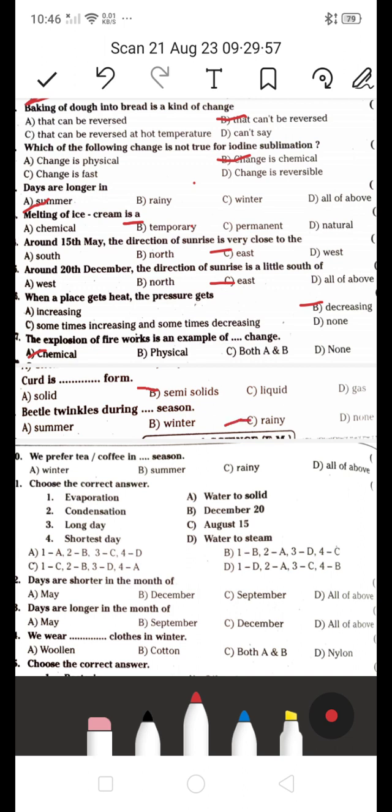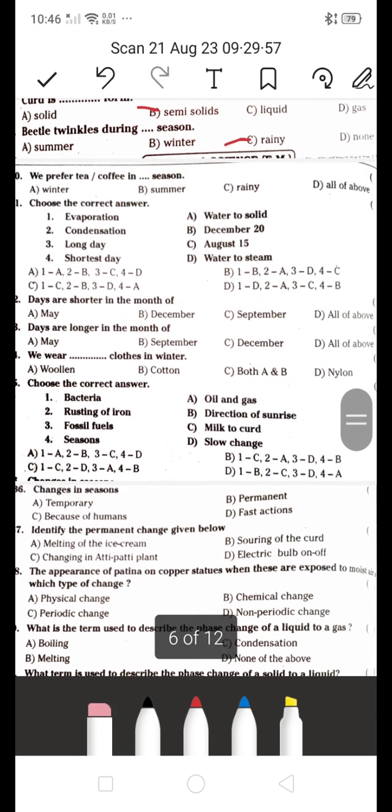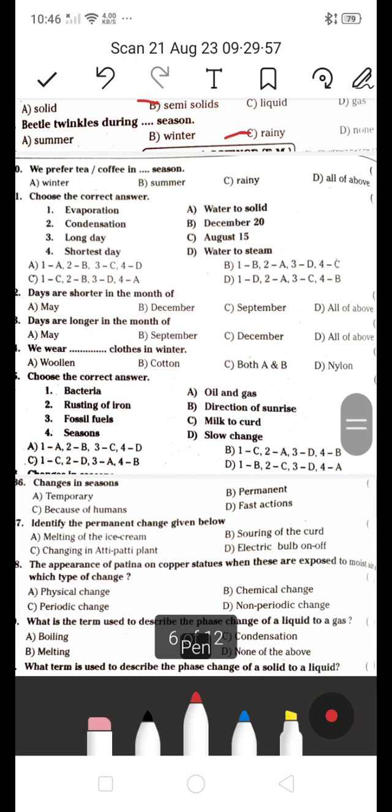Next, we prefer tea or coffee in season. Is it a winter, a summer, a rainy season, or all of the above? Which is the right answer? It's a we prefer tea or coffee in a winter season. Winter season lo we prefer a more tea or coffee, right? So A is the right answer.